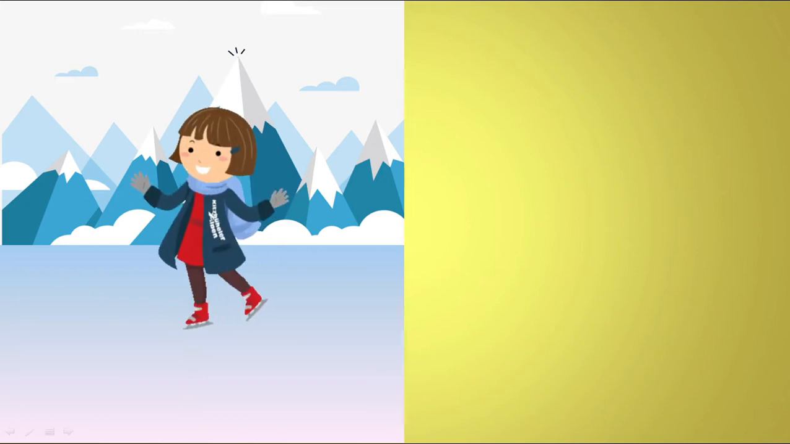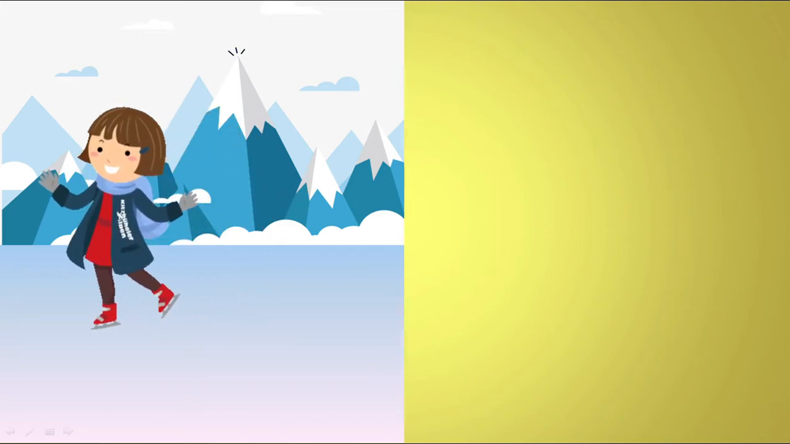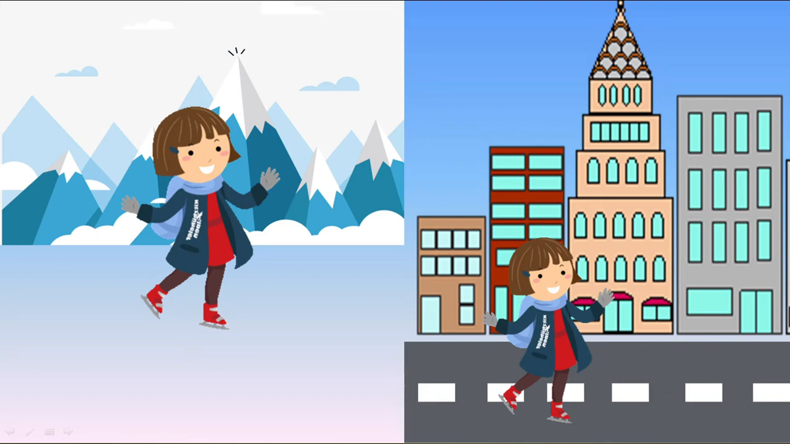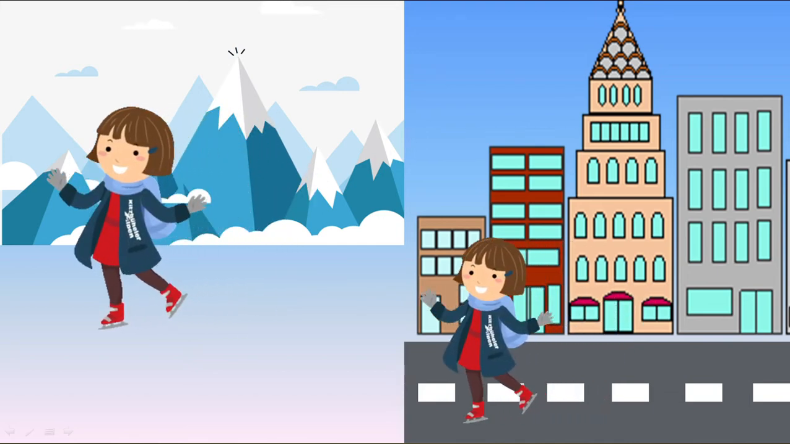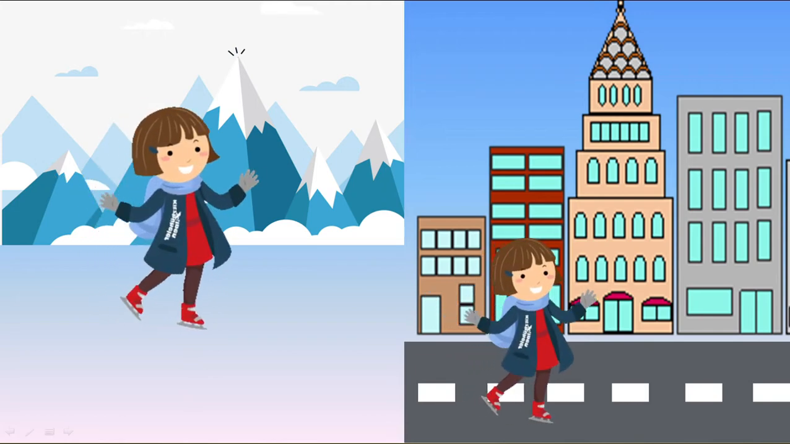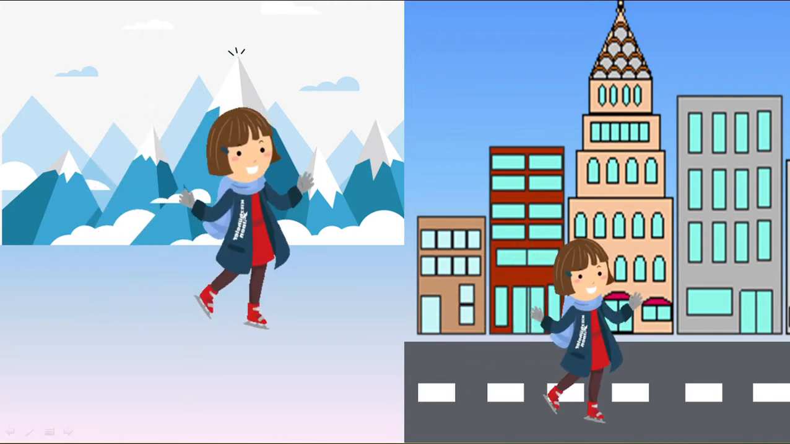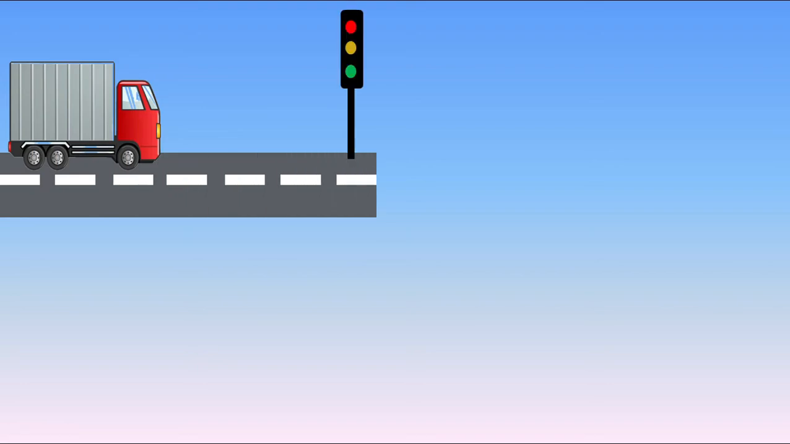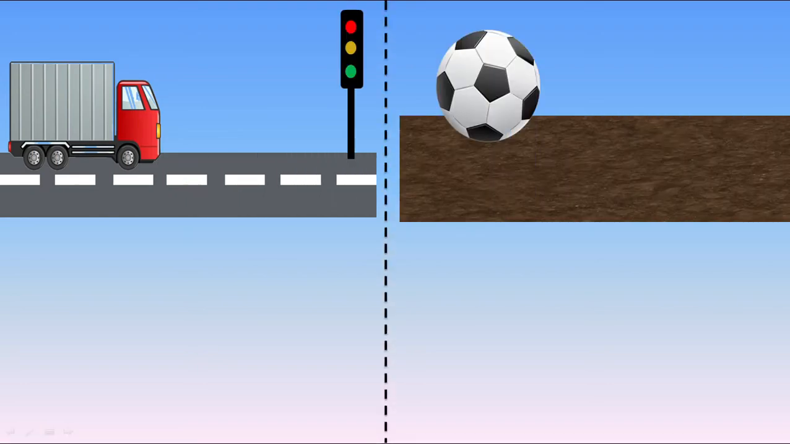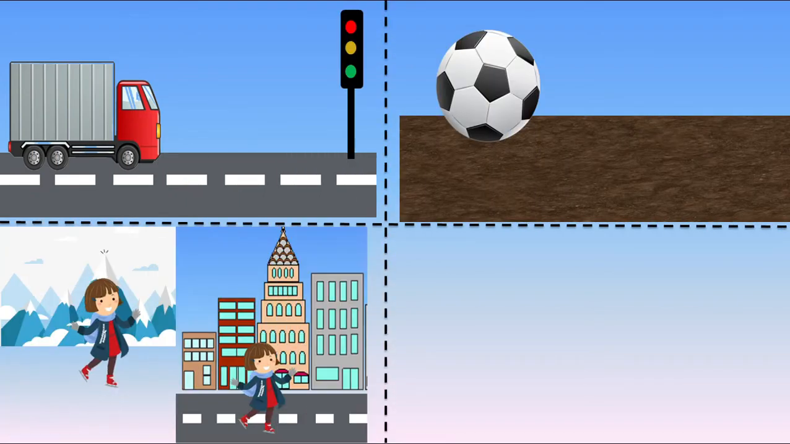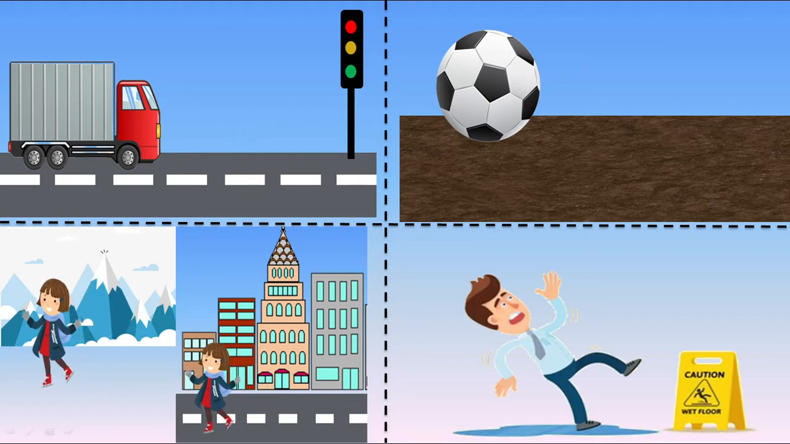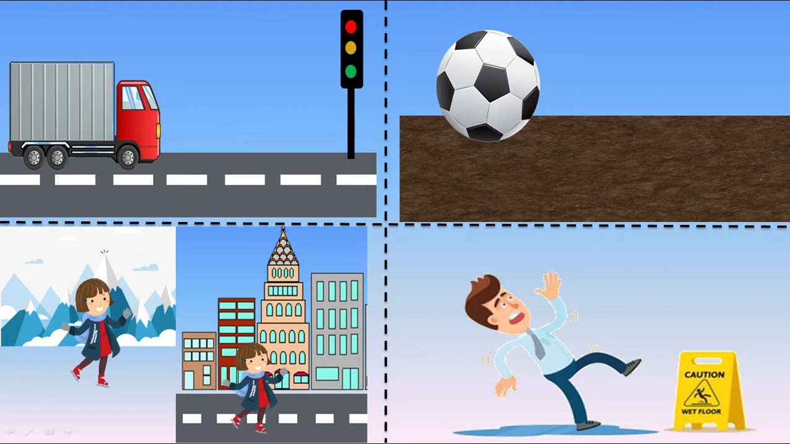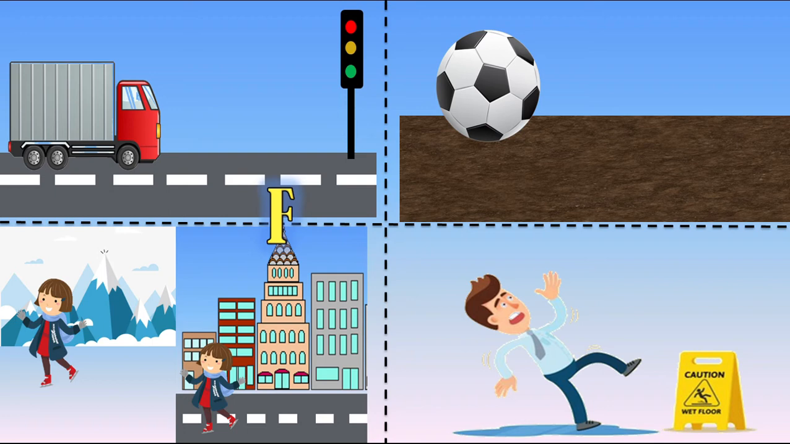Suppose you are skating on an ice rink and then on a road. What do you think? On which surface movement will be smoother? Definitely on ice. Why do we slip when we step on a wet floor? Or why is it difficult to walk on a smooth and wet floor? What explains all this? The answer is friction.